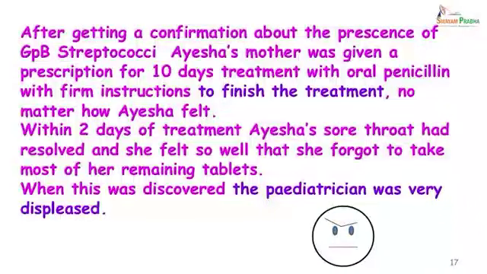So, now coming back to Aisha. After getting a confirmation for the presence of group A beta hemolytic streptococci, Aisha's mother was given a prescription for 10 days treatment with oral penicillin, with strict instructions to finish the treatment irrespective of how well Aisha felt. Within 2 days of treatment, Aisha started feeling better, and as always happens, she stopped taking her medicine. When this was discovered, the pediatrician was very displeased.